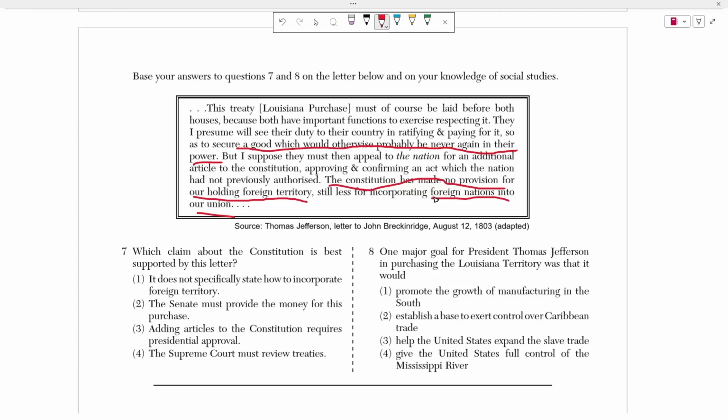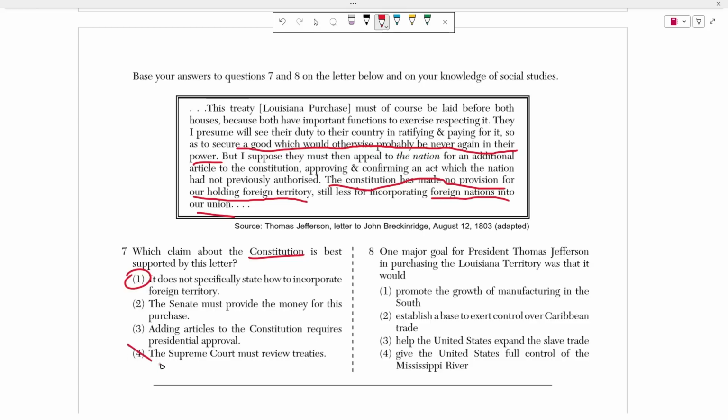The Constitution, kind of the guidebook for how the federal government should act, if not the laws that the federal law and everyone in the United States has to follow, says nothing about how to incorporate this extra territory into the U.S. So obviously that says that the Constitution does not specifically state how to incorporate foreign territory at this time.